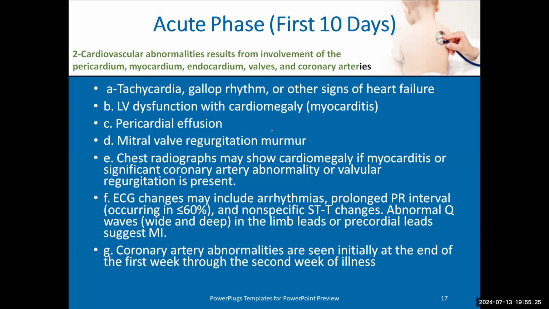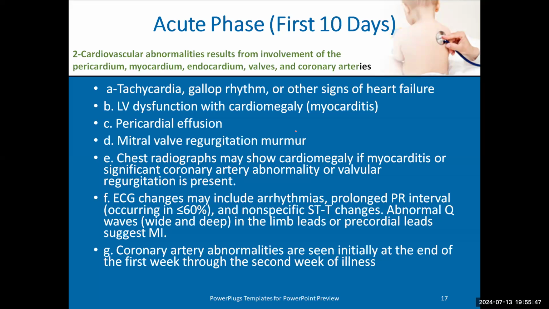We should comment about the function, pericarditis, pericardial effusion. Valves are fine, function is good, but the most important thing to comment on is the coronary arteries.